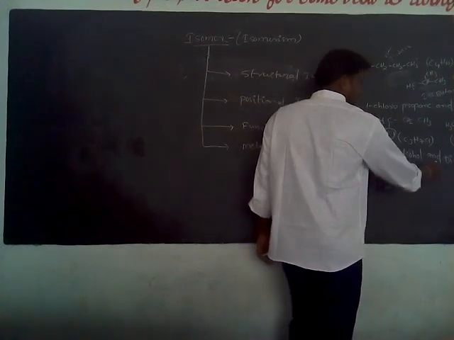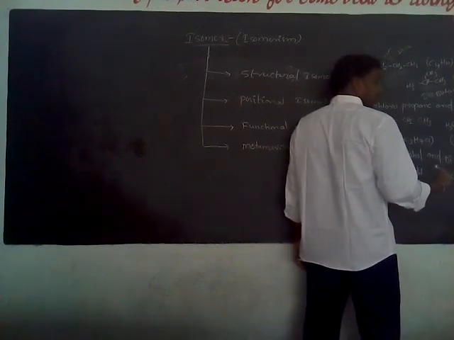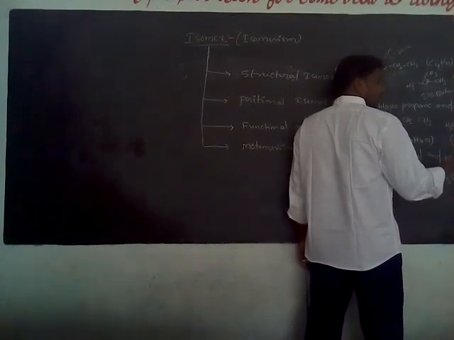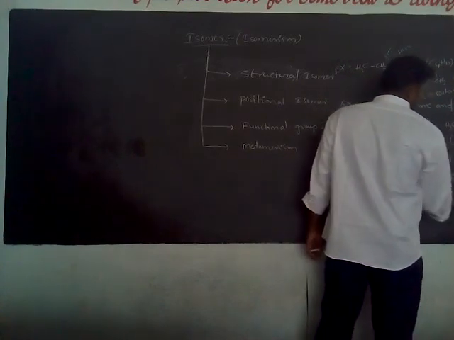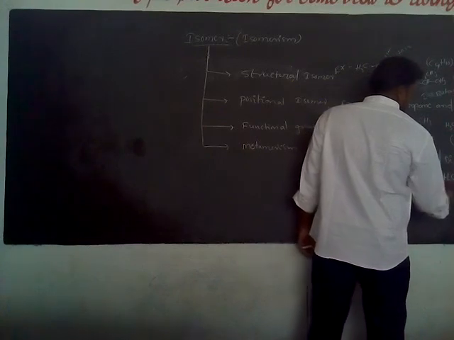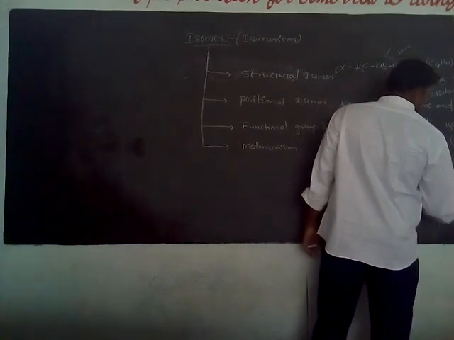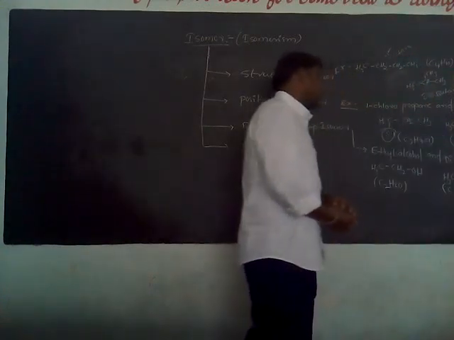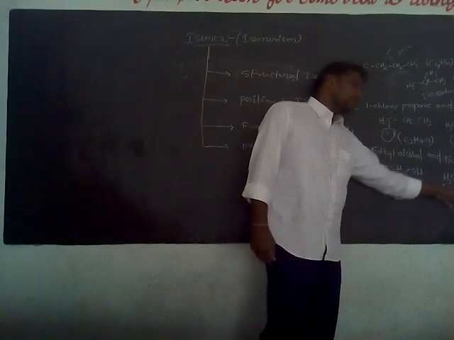C2H6O. Dimethyl ether: CH3, the methyl group, R single bond O single bond R. So CH3 single bond O single bond CH3. How many carbons are there? 1, 2, so C2. Hydrogens are 3 plus 3, 6. So the molecular formula is the same, C2H6O, C2H6O.